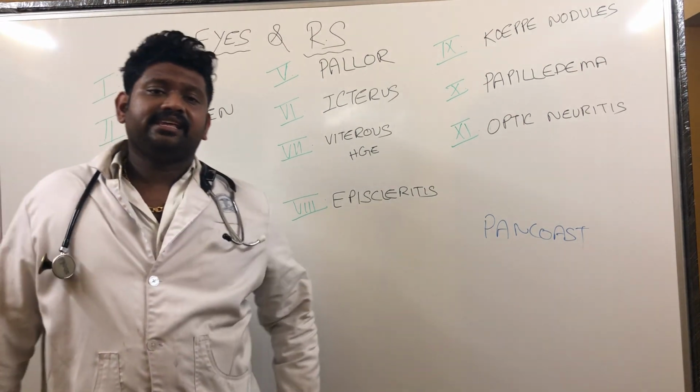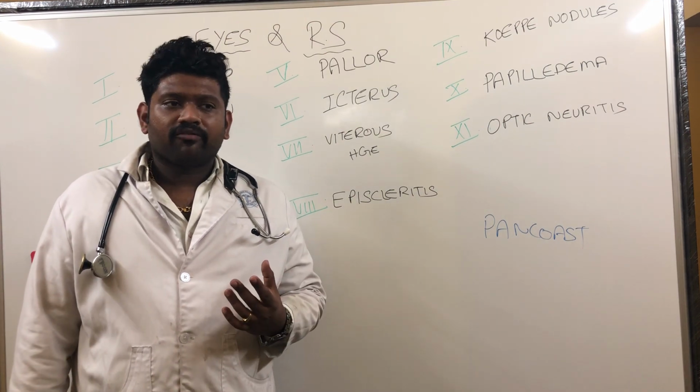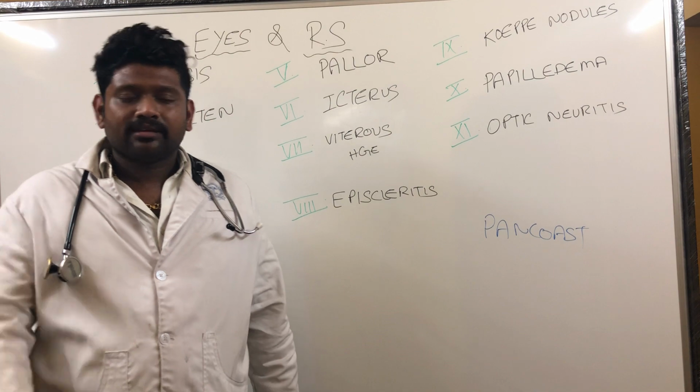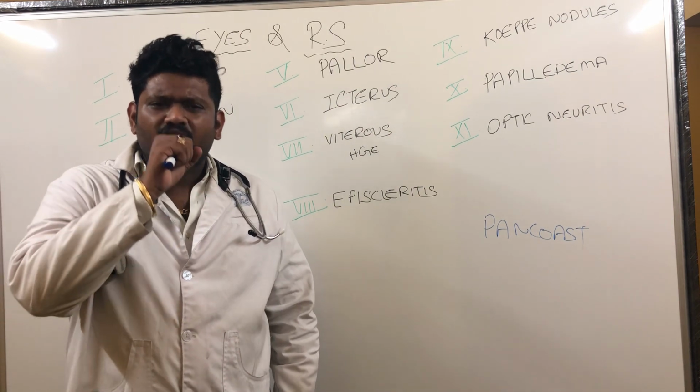Third thing, SCH, subconjunctival hemorrhage. If a patient comes to me with chronic cough and has a subconjunctival hemorrhage in the eyes, no doubt it is one of the complications of chronic cough. The patient is coughing.